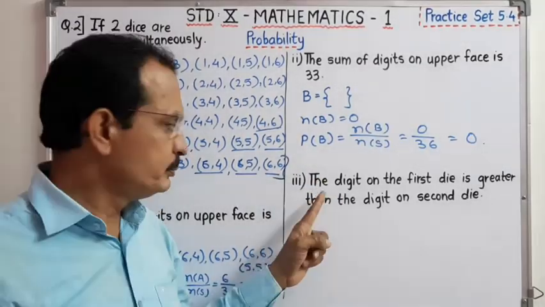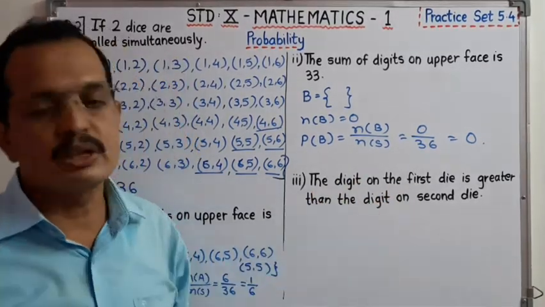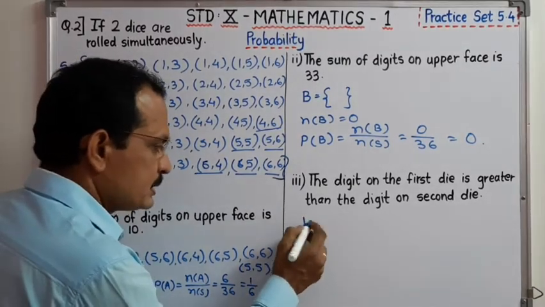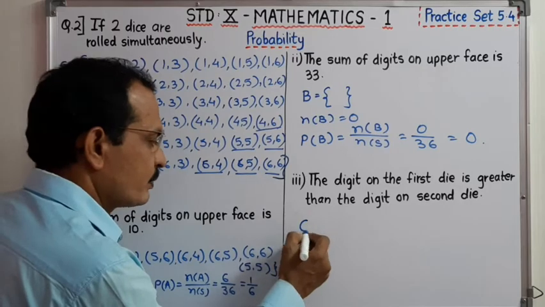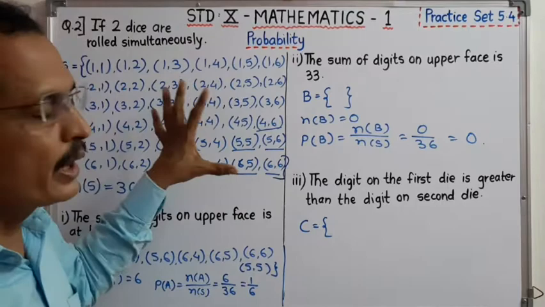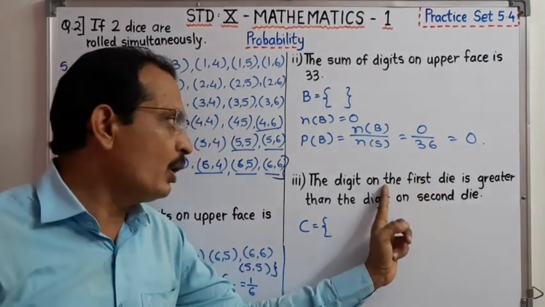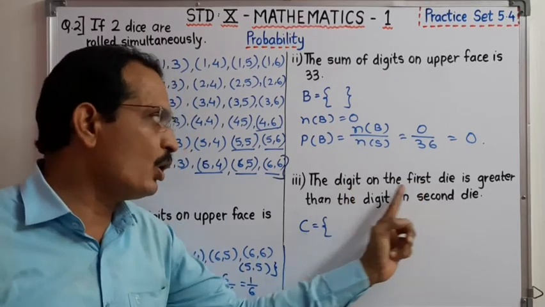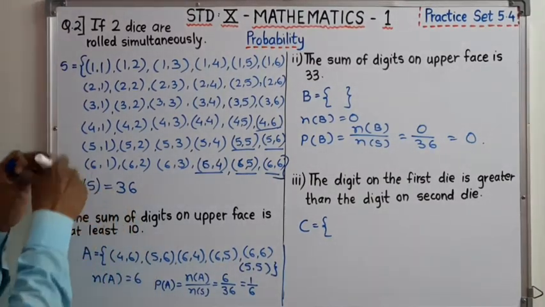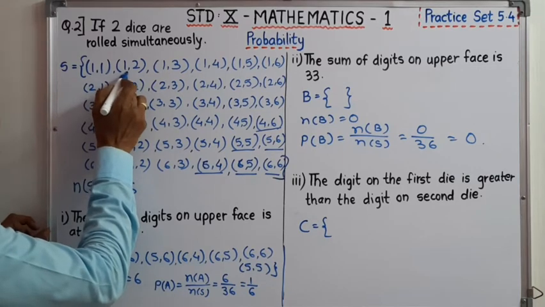Now, see the third event. The digit on the first die is greater than the digit on the second die. See dear students, what do I have to write here? Event C is there. Therefore, C in curly bracket. Out of this, we have to find the sample points in which the digit on the first die is greater than the second die. Here 1 and 1, 1 and 2. The first number is smaller than the second.